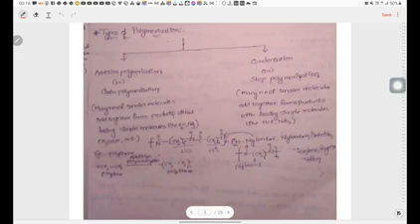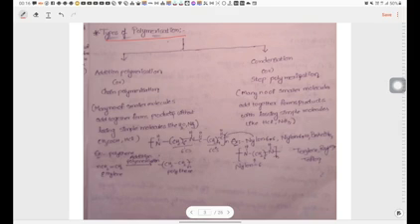Types of polymerization. Next one, types of polymerization. Before going to explain types of polymerization, I have to explain what is polymerization. Polymerization means the making of polymer. What is meant by polymerization?